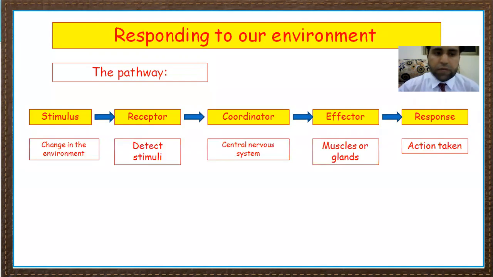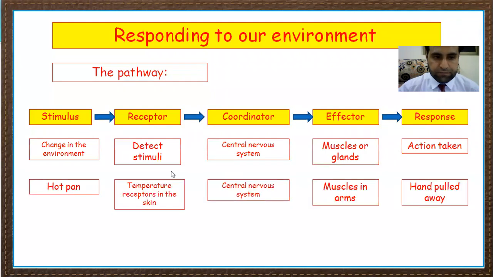Now, for example, you touch a hot object. The temperature receptor in the skin will detect it, and that electrochemical signal will move to the central nervous system. Then through a motor neuron, the muscle will activate.